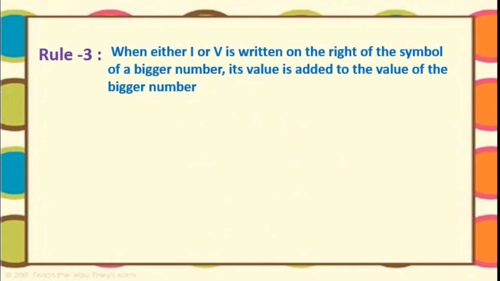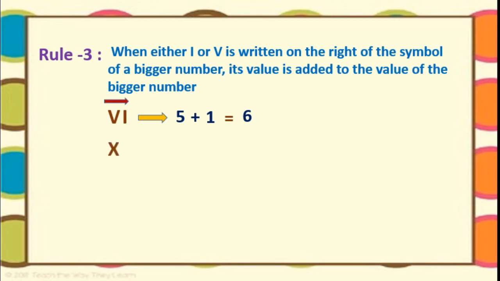Third rule. Your third rule is when either I or V is written on the right of the symbol of a bigger number, its value is added to the value of the bigger number. Again, we will go through the examples. V means 5. Here I have written I to the right of the bigger number. Means V means 5 plus 1, because to the right means we are always going to add. So it is 6. Am I right?